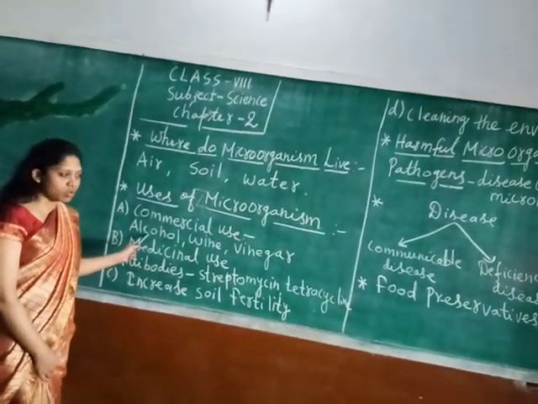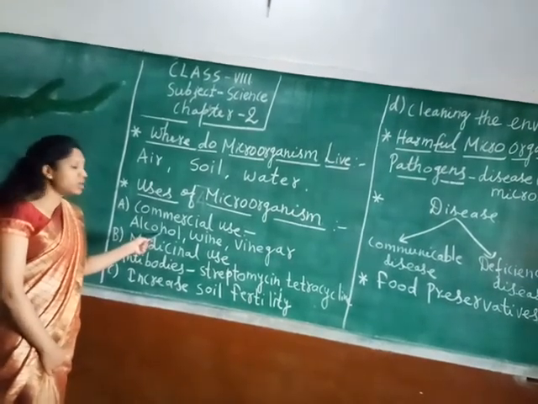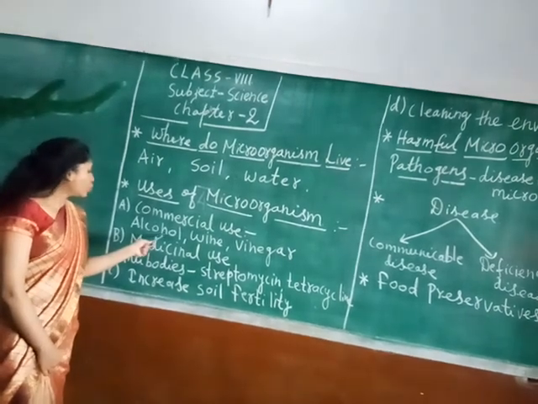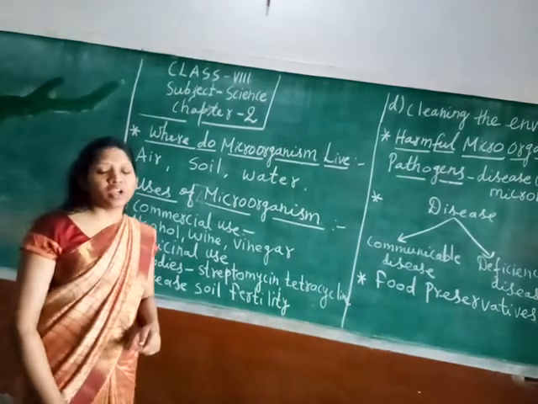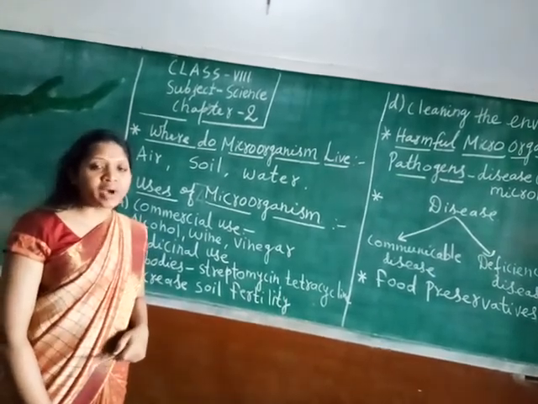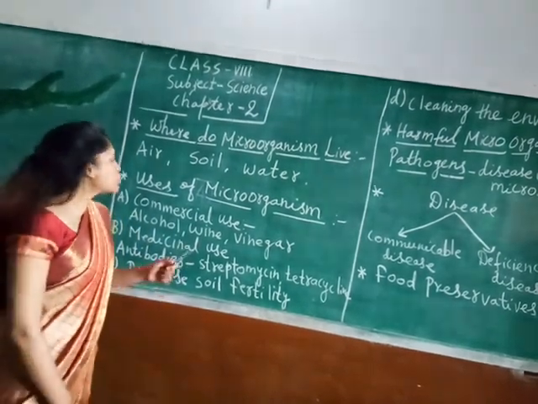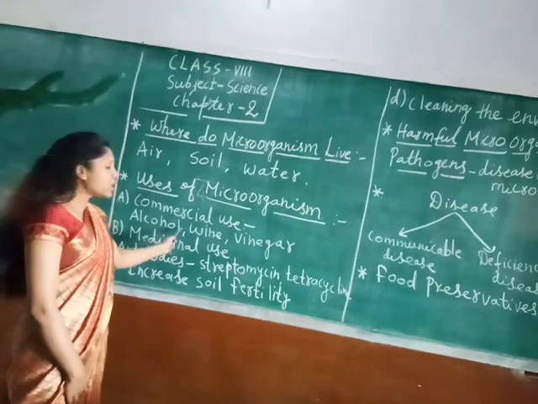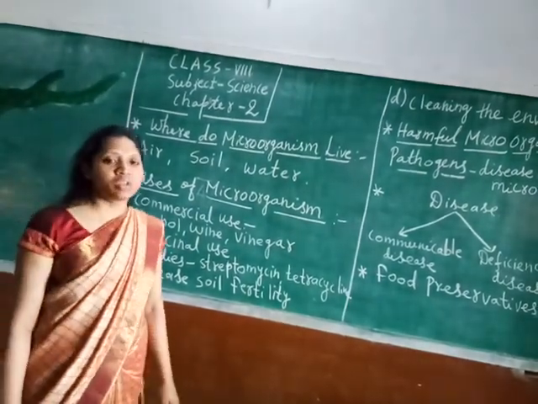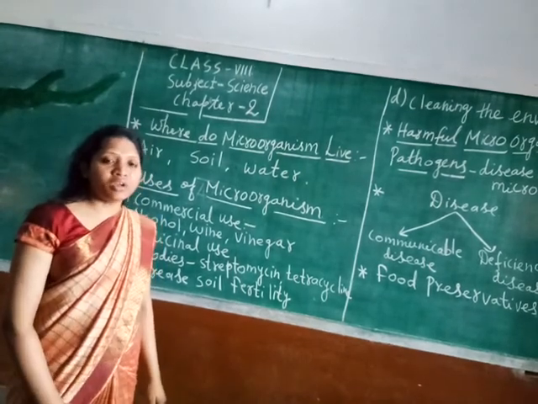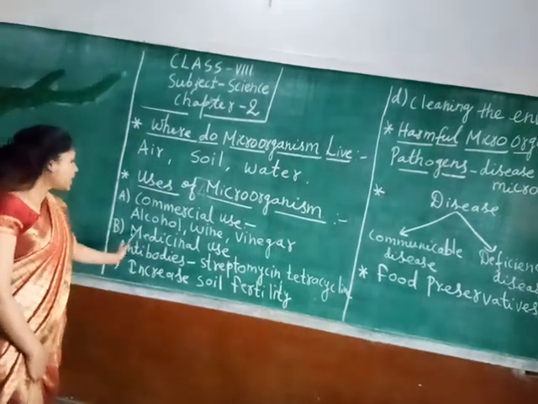Clear students? Okay. And for these purposes, what do we have to do? We take sugar, and we convert it into alcohol. Understood? By the process of fermentation. It means the process of conversion of sugar into alcohol is known as fermentation. And this term fermentation was given by Louis Pasteur for the first time. Yeah? Next is medicinal use.